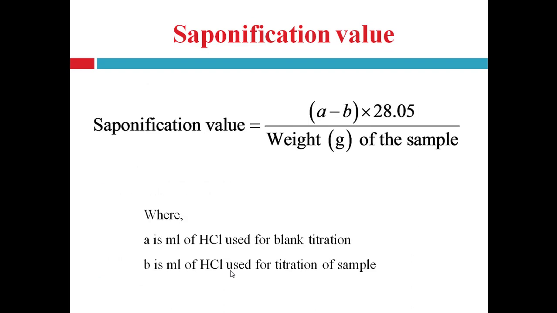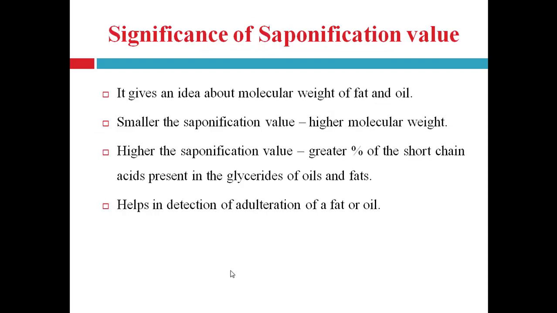Then the saponification value can be calculated by using (A minus B) into 28.05 divided by the weight of the sample. Here 28.05 is a constant value, the weight of the sample which is taken is 2 gram, and A is the ml of hydrochloric acid used for blank titration, that is the titration carried out without the sample, and B is the ml of hydrochloric acid used for titration of the sample, that is the regular titration. So the saponification value can be calculated.